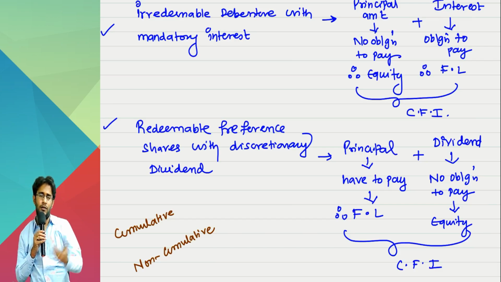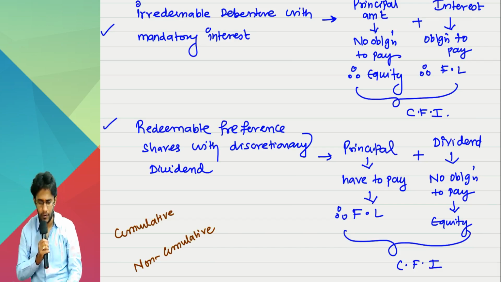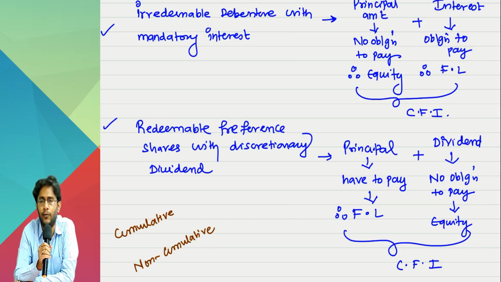Sir, you did so many sums in your CA Inter. Tell me, did you ever see an item called outstanding interest on debentures in the balance sheet? Interest unpaid on debentures. Did you see this item any time in the balance sheet? In every internal reconstruction sum, it is there. Unpaid interest on debenture. Did you ever see arrears of preference dividend inside the liability side of the balance sheet? But after the balance sheet, in the note it is written, dividend is in arrears for 3 years, 5 years and so on.